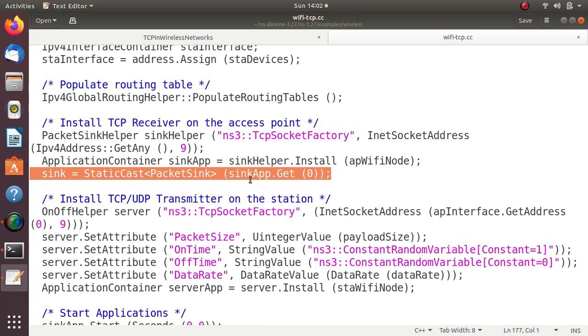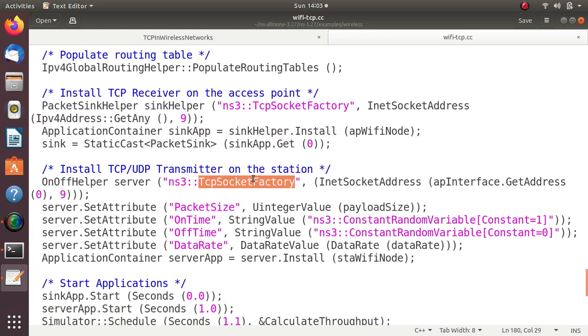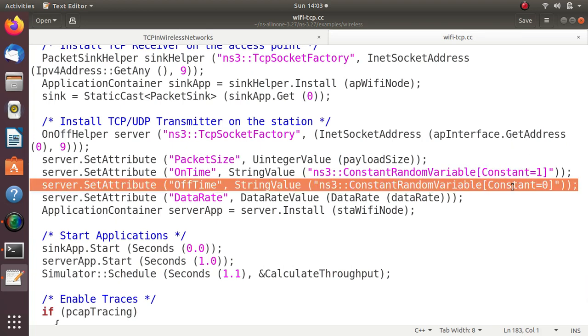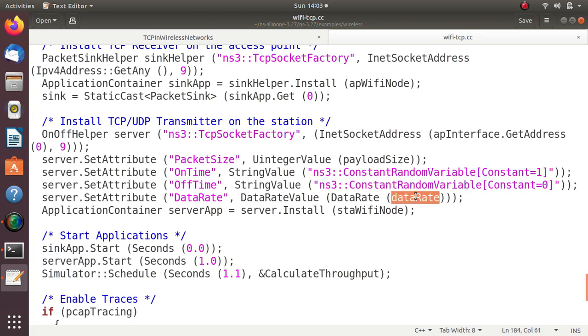Similarly the source node will be the transmitter here. Again we have a TCP socket factory which will be installed on the station. Here we have the packet size. The packet size is the payload size 1472, which we declared in the beginning, and on time and off time, that is, how long it will be on and how long it will be off. So it is constant random variable 1 and constant random variable 0 here. So on time will be 1 and off time will be 0. The data rate will be based on the data rate of 100 Mbps given there, and the application contains the server app. The station Wi-Fi node will be the installation.